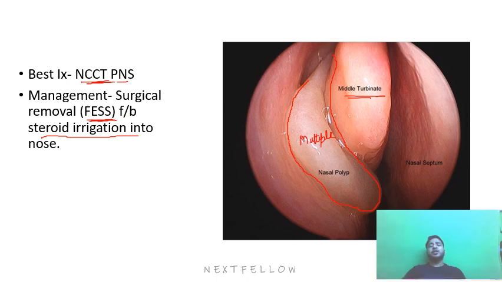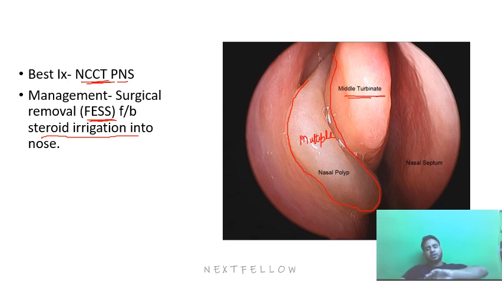Why is steroid irrigation important? Because we know the ethmoidal polyps are allergic in nature. So once you do the FESS, you can remove all the polyps, but you can't completely remove the disease because it is allergic in nature and it has a hereditary predisposition. So there is always a tendency of mucosal hypertrophy leading to further polyps.